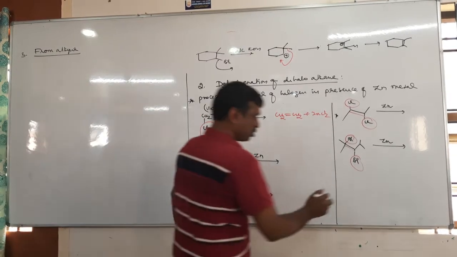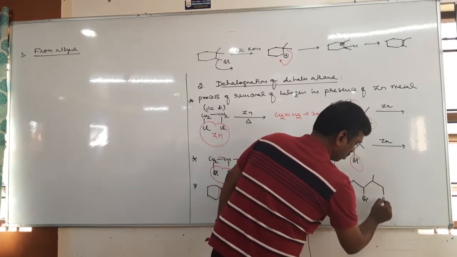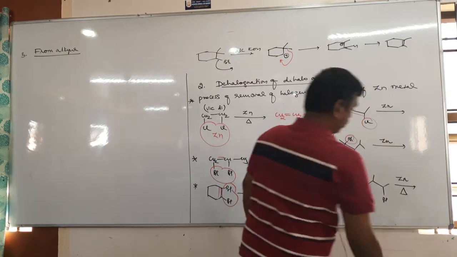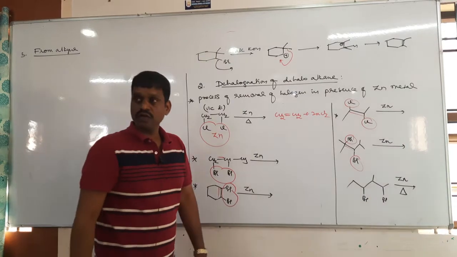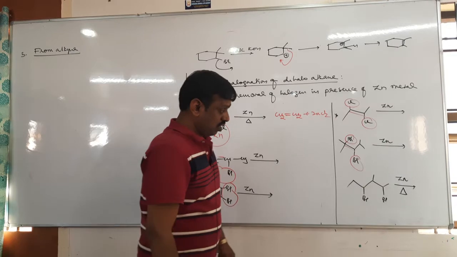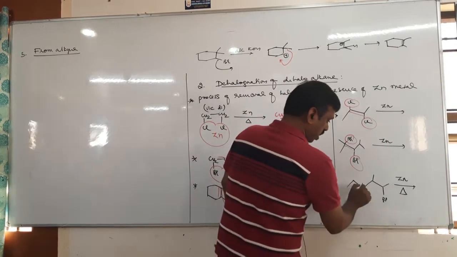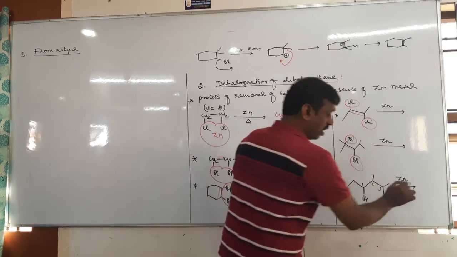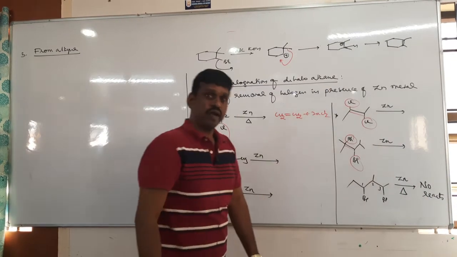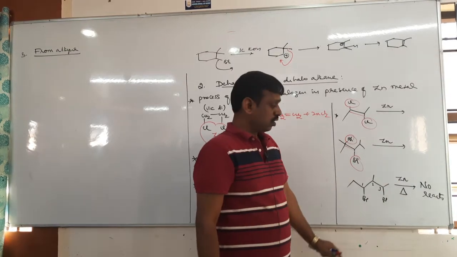Okay, suppose if there is a bromine here, it reacts with zinc, heated with zinc. What is the product? Is it vicinal dihalide? No. So here is 1, 2, 3. 1, 3 dihalide. Therefore, there is no reaction. So zinc dust or zinc can remove the 2 adjacent halogen, not 1, 3 or 1, 4. There is no reaction.